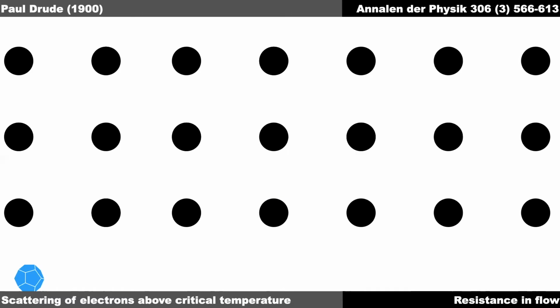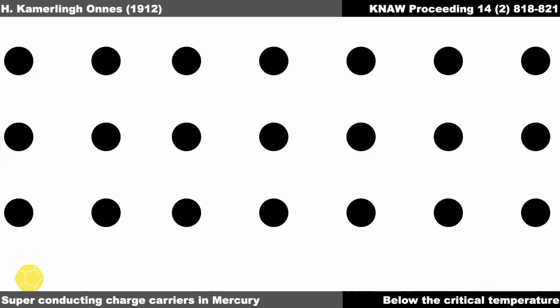Now, in 1912, Kamerlingh Onnes discovered that when you cool a substance below a particular temperature, specifically when you cool mercury below 4.2 degrees Kelvin, there is a loss of resistivity in transport of current.